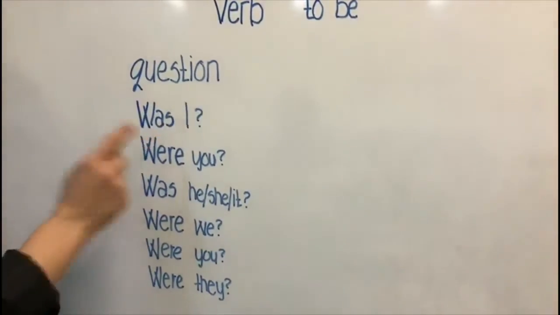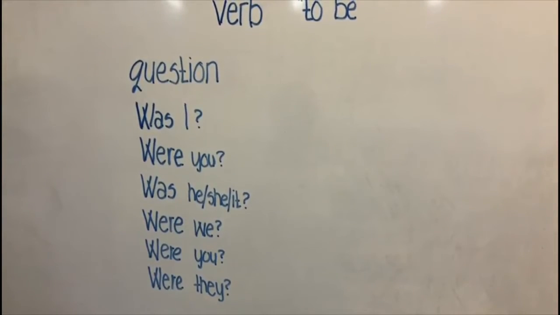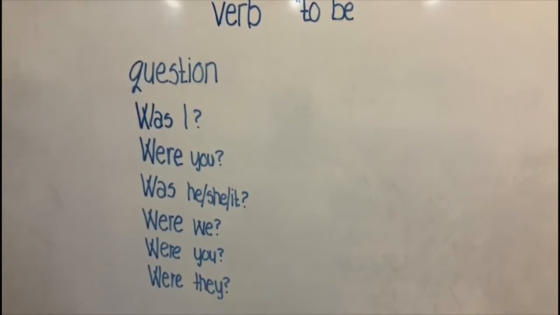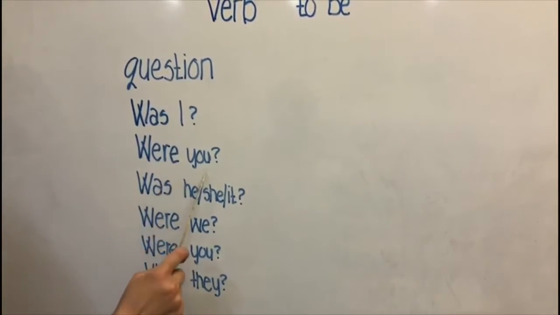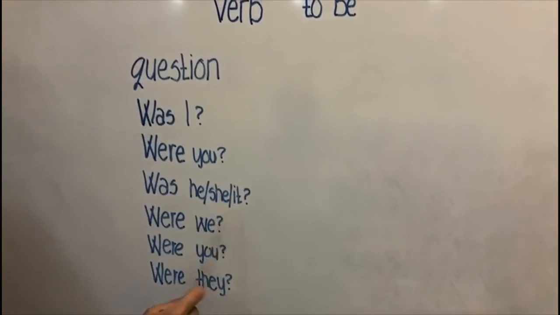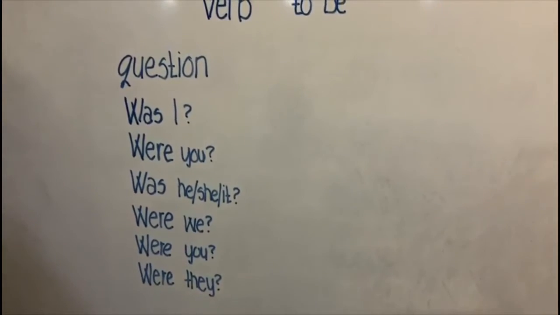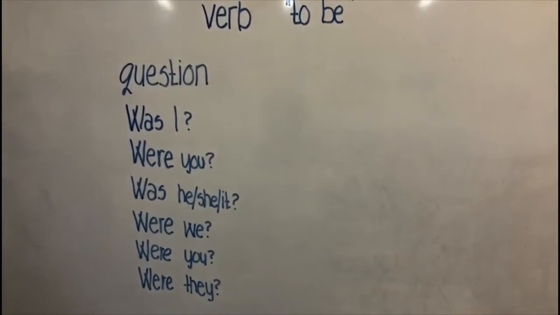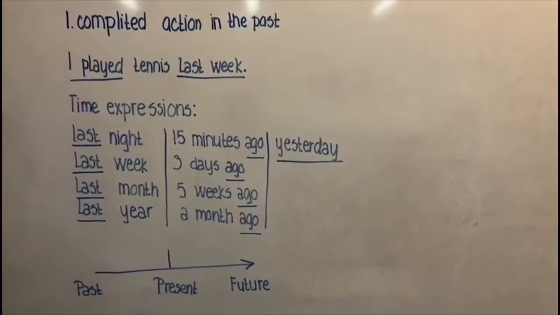The question form. This form is different as well because we don't use did, but we simply reverse the order of the words. So, I was is was I. Were you, was he, she, or it. Were we, were you, were they. So we just have to change the order of the words. That's it.